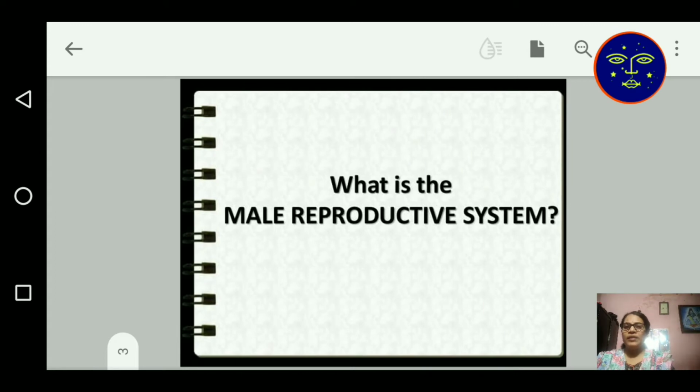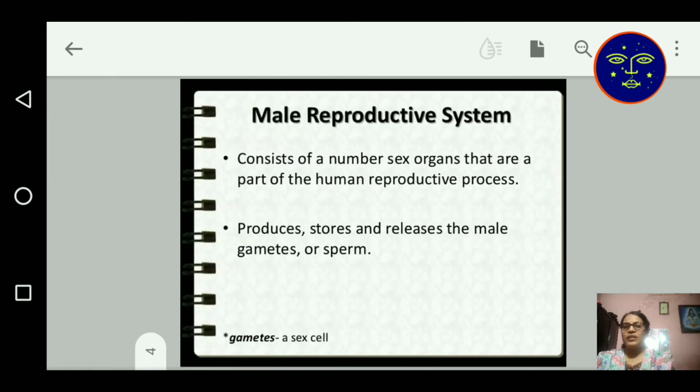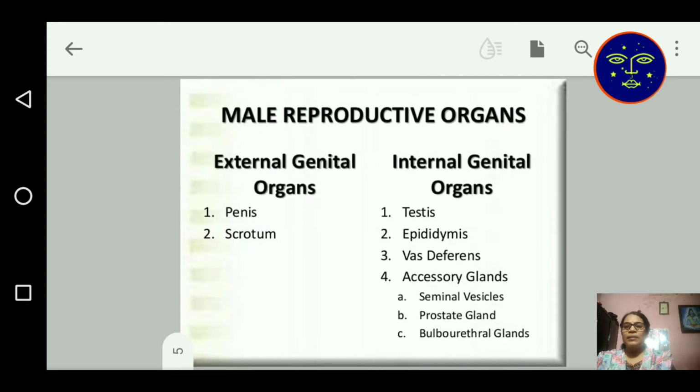What is the male reproductive system? The male reproductive system consists of a number of sex organs that are a part of the human reproductive process. It produces, stores and releases the male gametes, also known as sperm. The male reproductive organs contain internal genital organs and external genital organs.